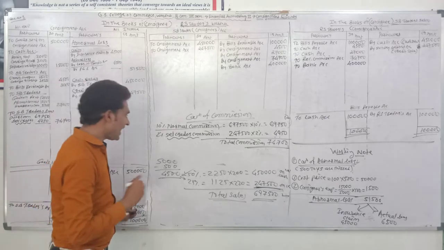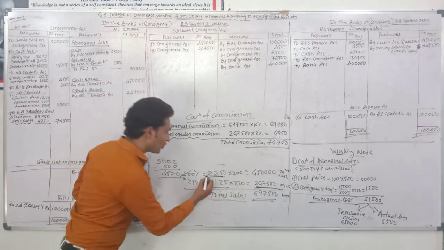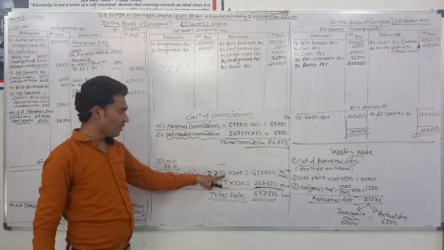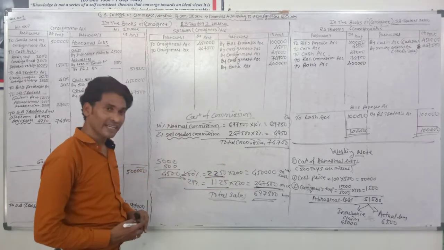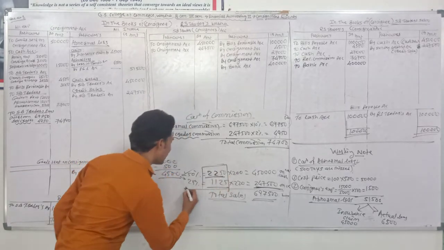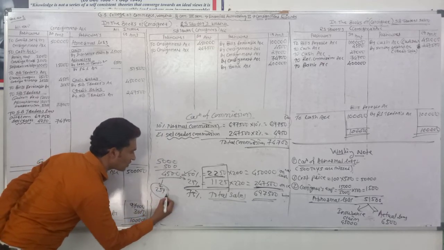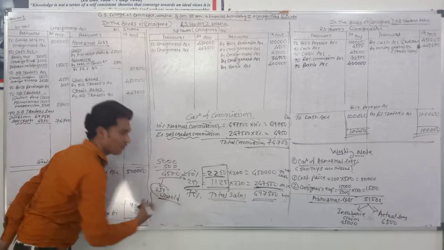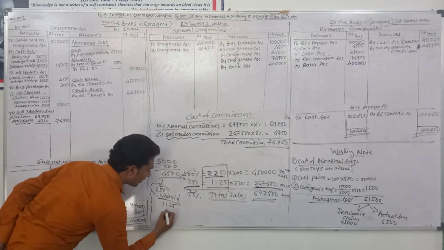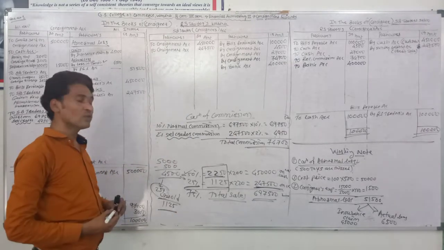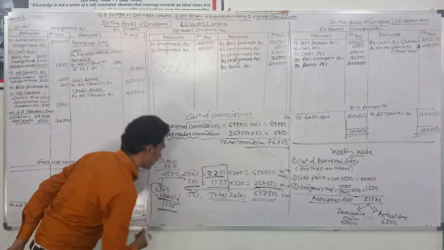Now the consignee has sold 2,250 toys on cash and 1,125 toys on credit. It means it just sold 75% of the goods, so 25% of the goods are unsold. 25% of goods means 1,125 goods are unsold. They have unsold stock. It's called consignment stock or unsold stock.